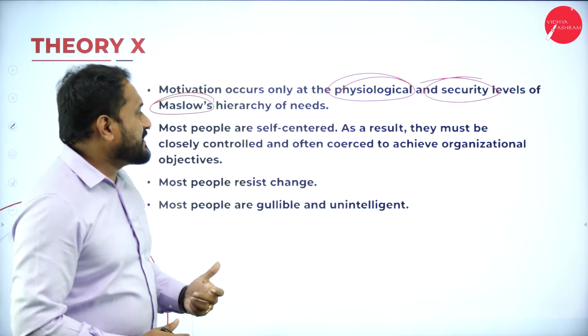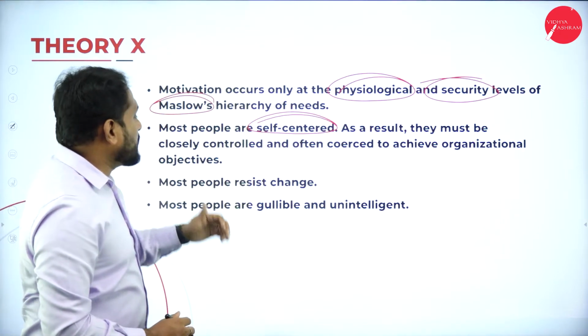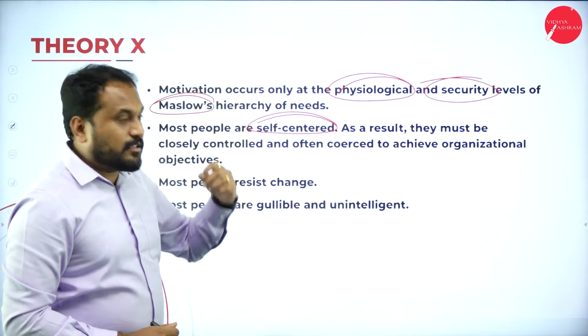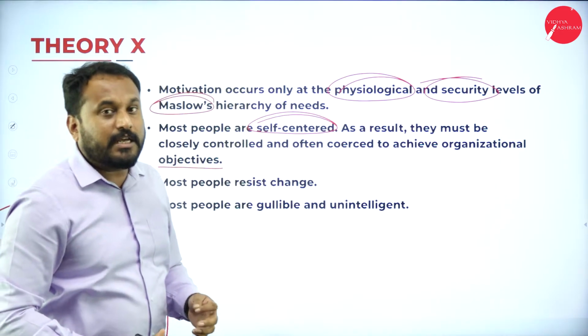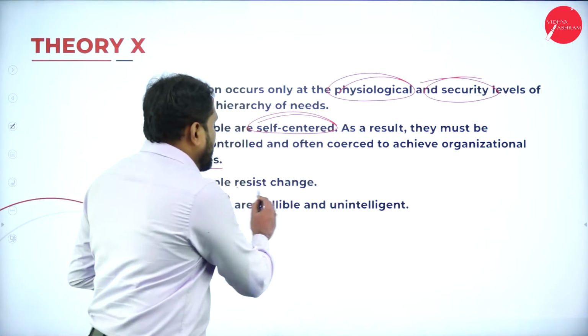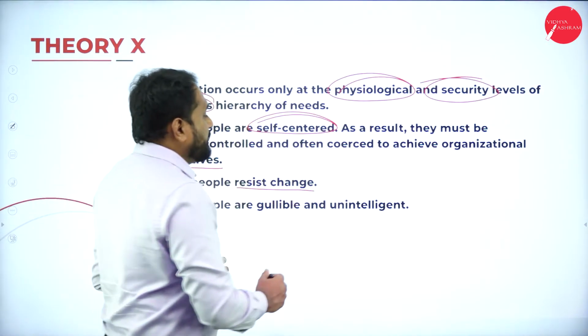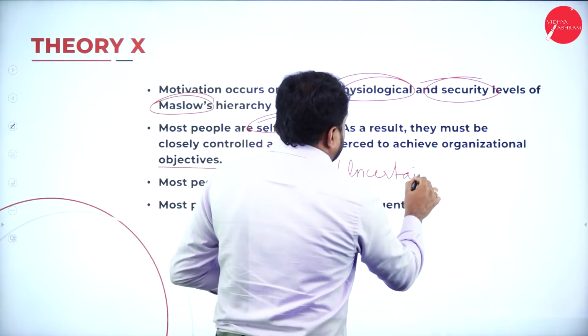Most people are self-centered. As a result, they must be closely controlled and often coerced to achieve organizational objectives. People will only mind their own business. Most people resist change. If there is any kind of uncertainty, people cannot work, is what Douglas says.